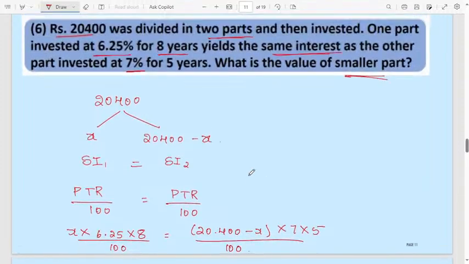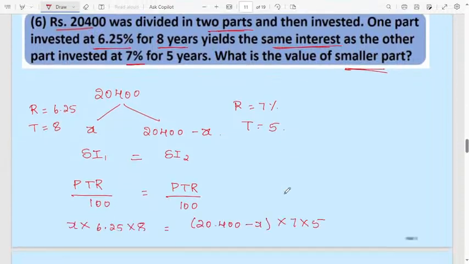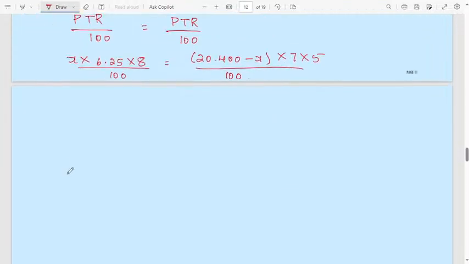Everything is given in the question, I am not writing it simply. In the first case rate of interest will be 6.25, then time will be 8 years. In the second case rate of interest is 7%, then time will be 5 years. I substituted whatever values they have given. Then simplify, you will get it here.